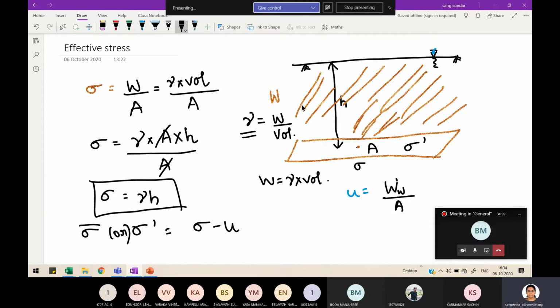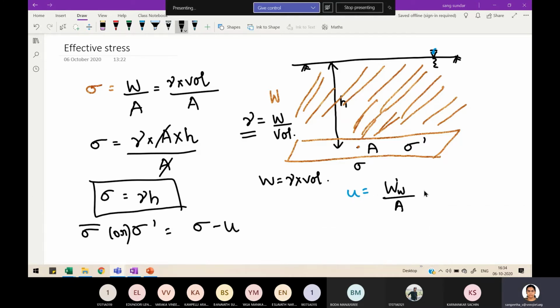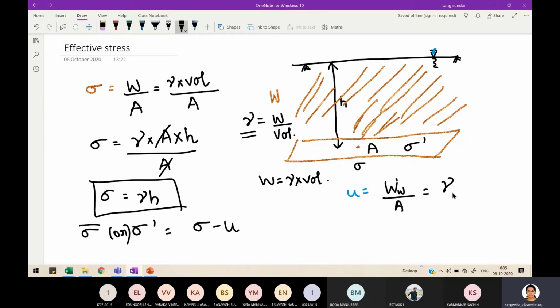See, here u is only the water load. So for the water load, I have to take the unit weight of water, no? Similar to your sigma, I am trying to rewrite u also. Unit weight of water into area of cross section into head, divided by area of cross section. So this A got cancelled. So u is equal to gamma w into H.